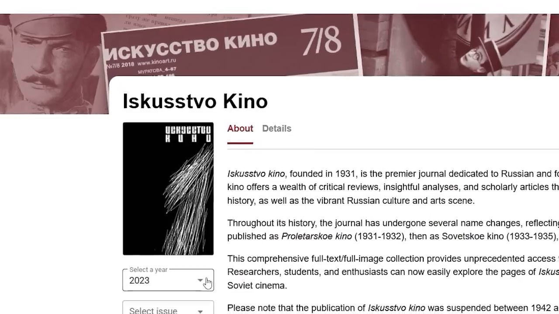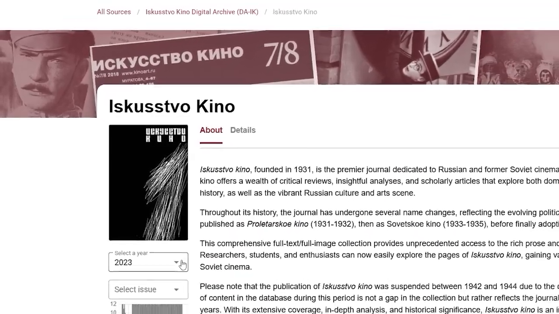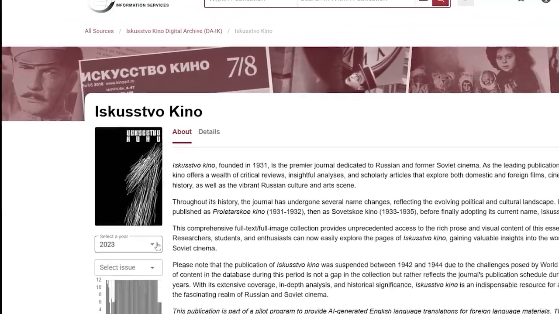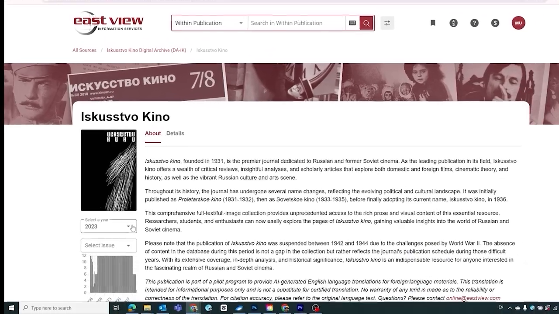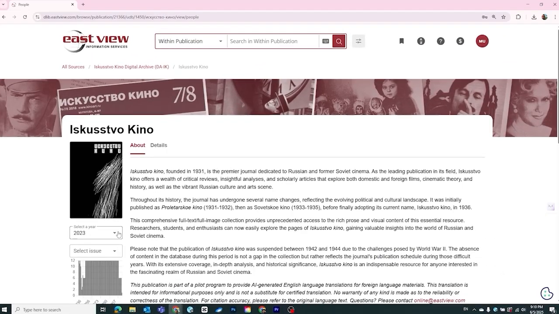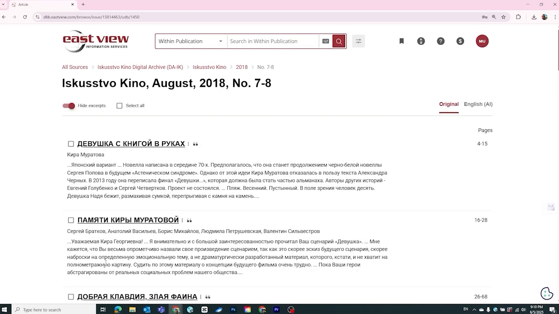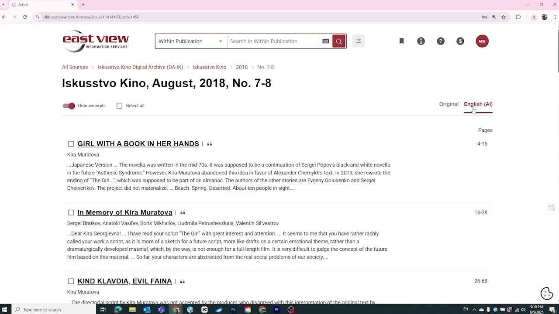Besides search, you can also browse the archive by issue and read any article in English using the English Reader. Here's how. First, pick a year. Then, select an issue. You'll see the table of contents, which is in Russian by default, but just click the English tab and view it in English.